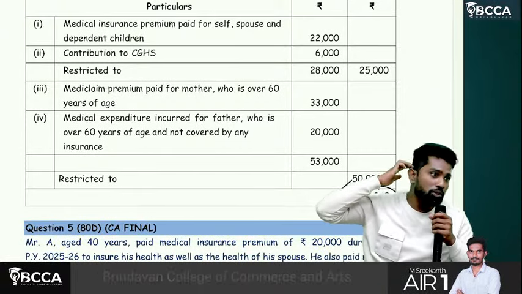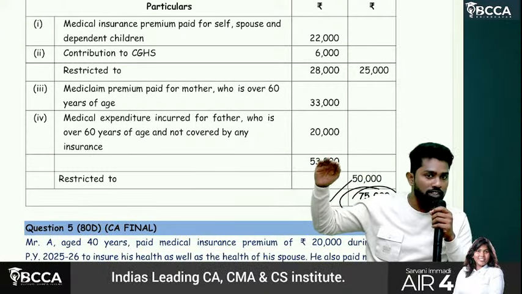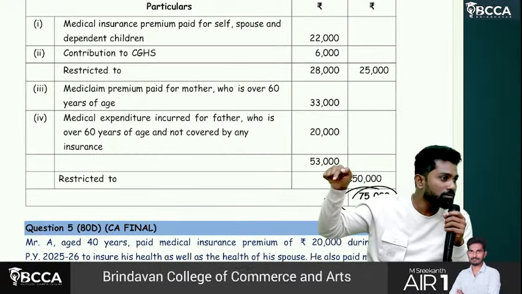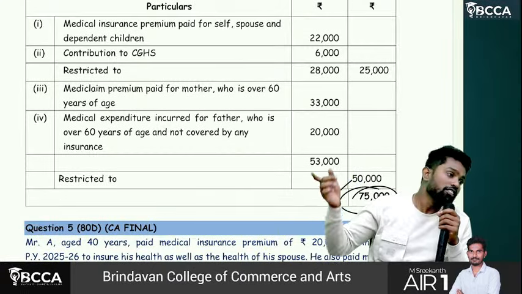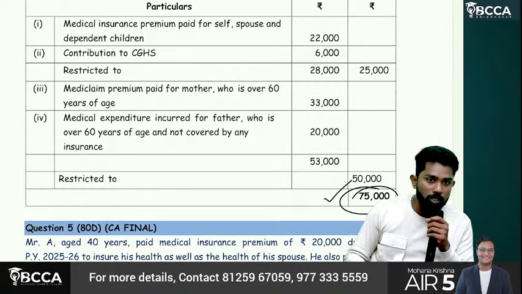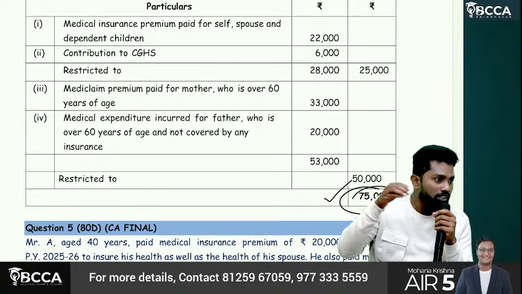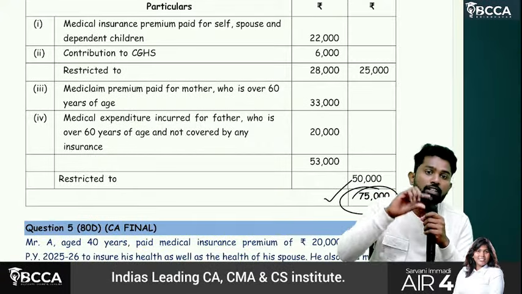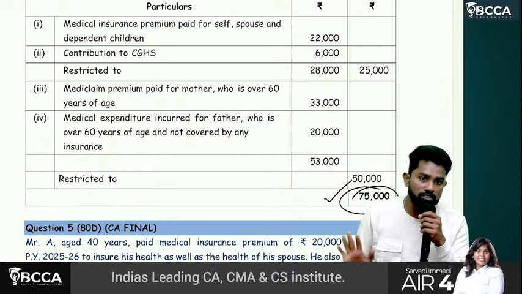Because of being senior citizens they are getting extra benefit now, just like slab rates. Slab rates also under old regime: 2.5 lakh normally. If senior citizen, 3 lakhs, but only when resident senior citizen. 5 lakhs also, only when resident super senior citizen. Being resident they are getting extra benefit. Same here also, being resident, instead of the 25,000 normal limit, they can claim an extra 50,000 as the limit.